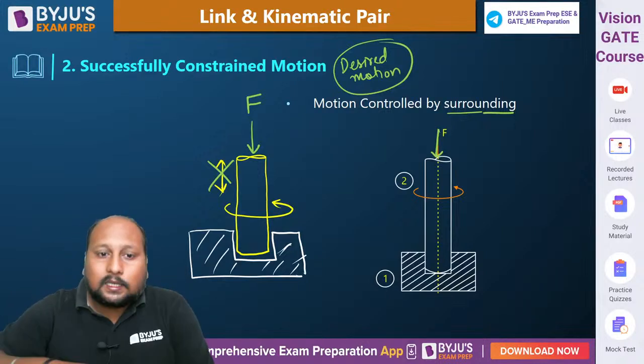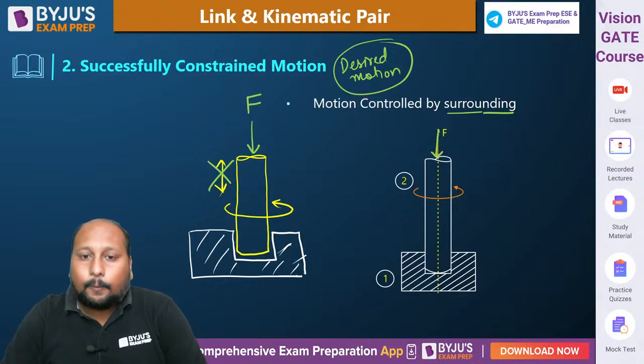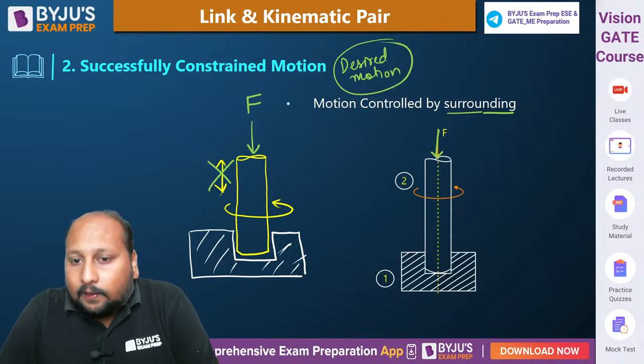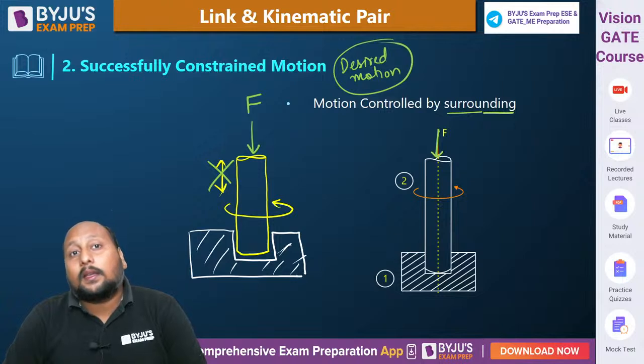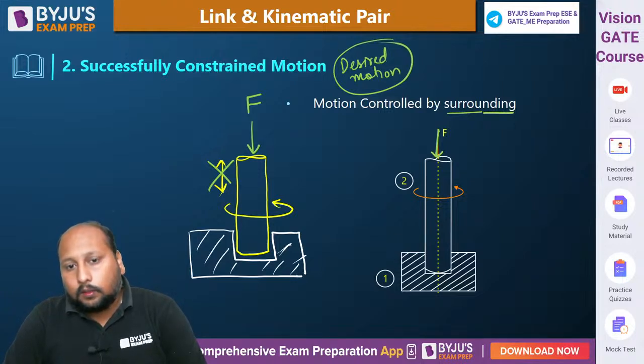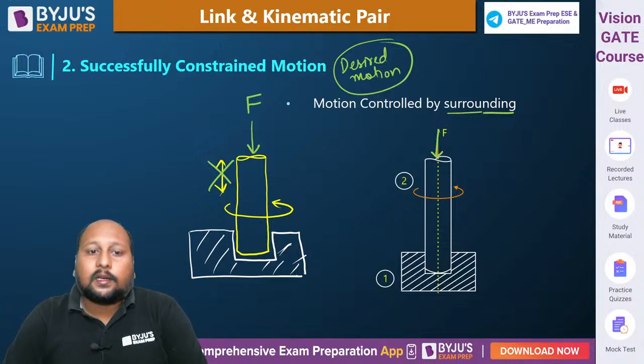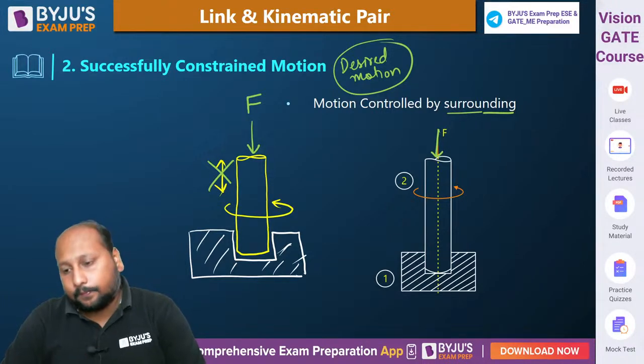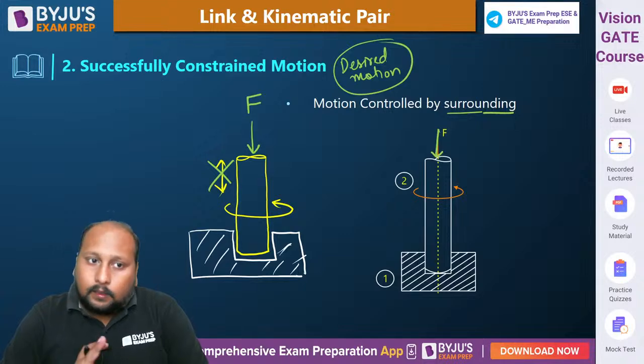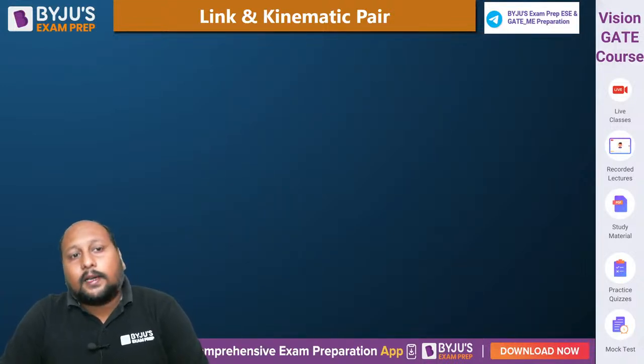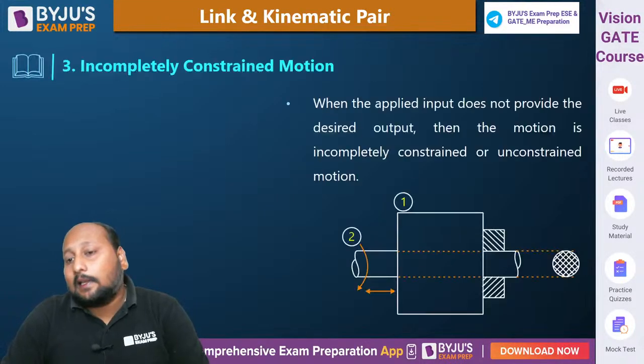And what do we call this type of arrangement? ये कहाँ use होता है? You might have seen this. This is bearing. Fine, journal bearing. An example of a journal bearing. तो आप machine पढ़ेंगे, right? Clear? चलिए. Now let us go to the third category, that is incompletely constrained.